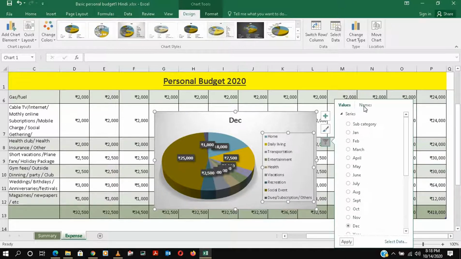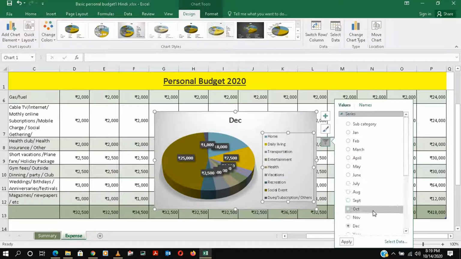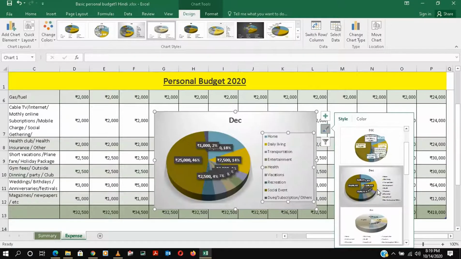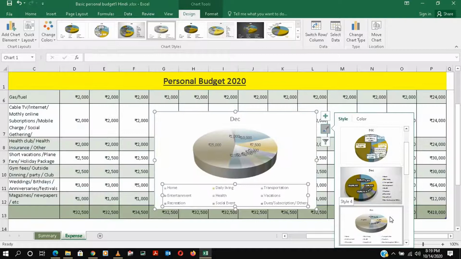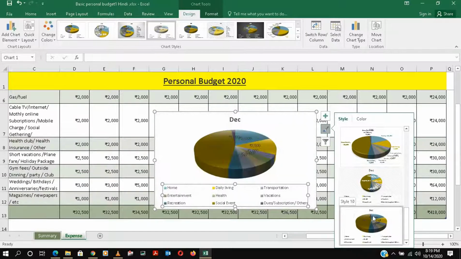So you can go and just do some experiments with this, and you can again change the layout, you can do percentage, whatever you want to do, you can do it.